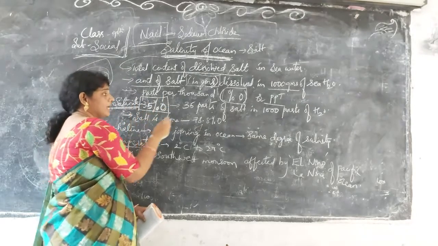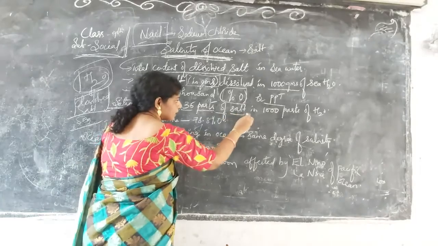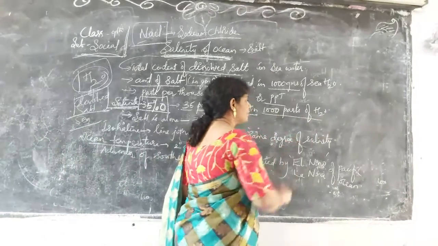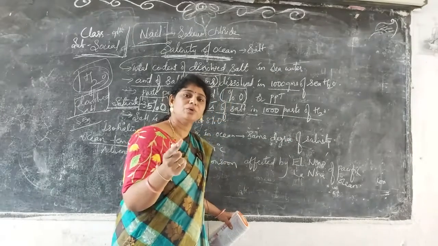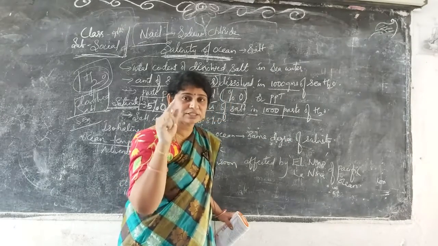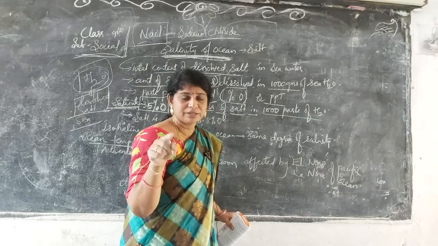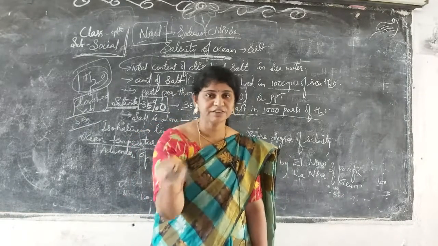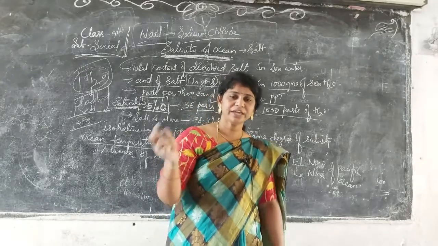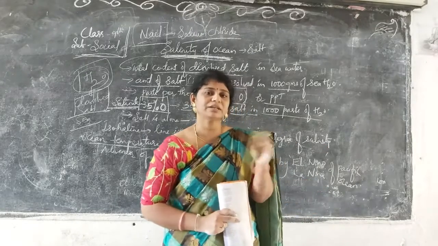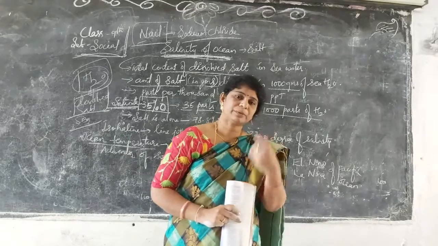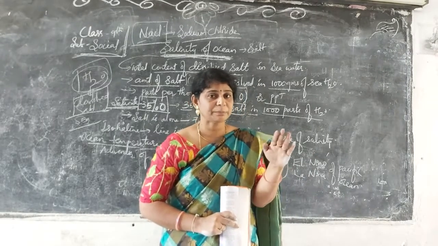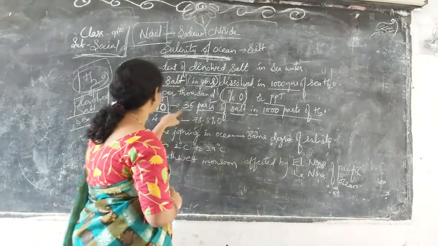How can we say it? 35 parts of salt in 1000 parts of water. If you divide the sea water into 1000 parts, 35 of them are salt itself. The other is leftover minerals and other content present in the sea water.